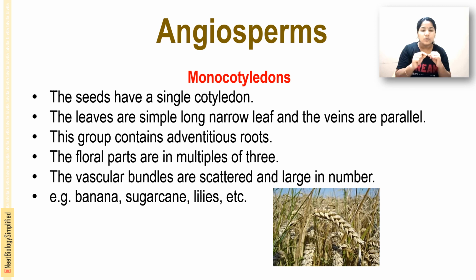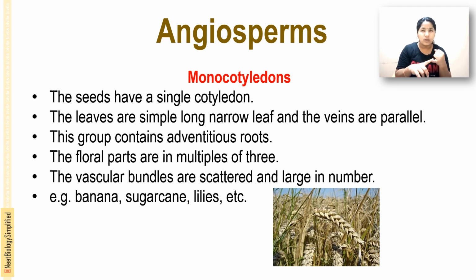This group contains adventitious roots, meaning roots that originate from somewhere other than the radicle. The floral parts are in multiples of 3, such as 3, 6, 9. The vascular bundles are scattered and large in number. Examples are banana, sugarcane, lilies, etc.